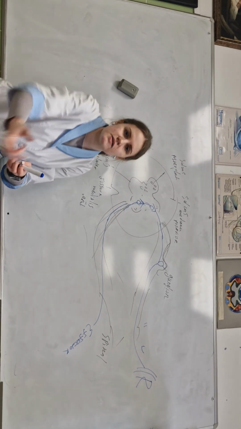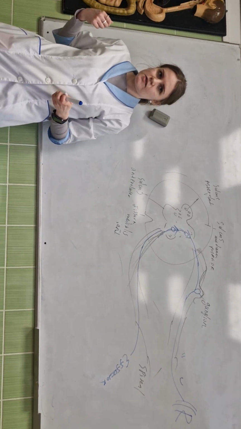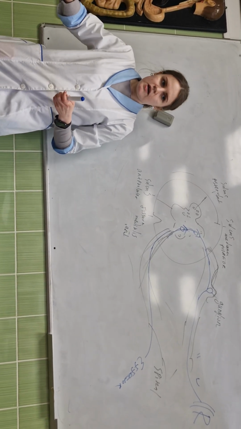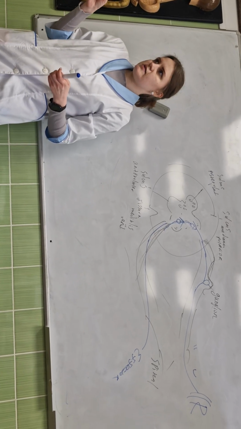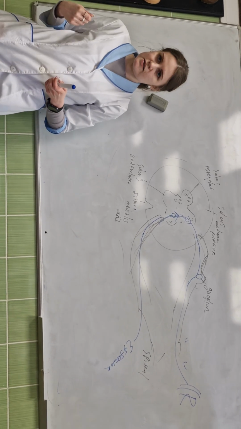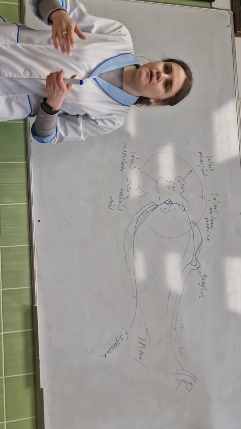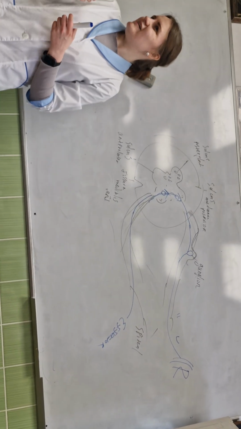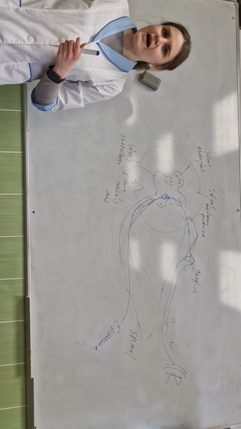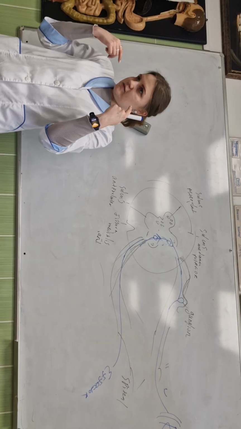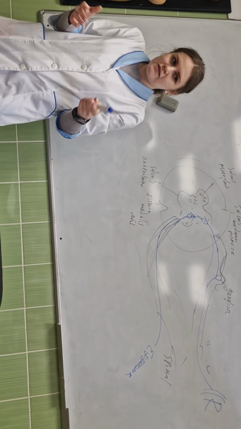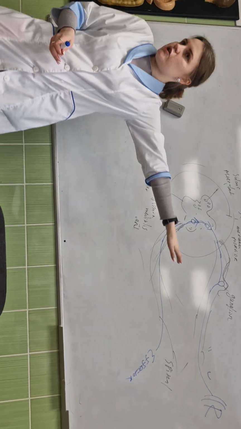This is our muscles, and this is very fast. It's milliseconds, not seconds. At the beginning we take the hand back, remove the hand, and then we understand that this is hot. This is an easy reflex arch.